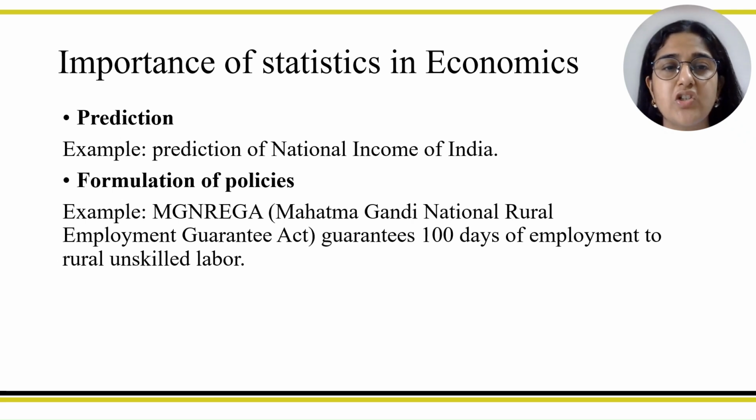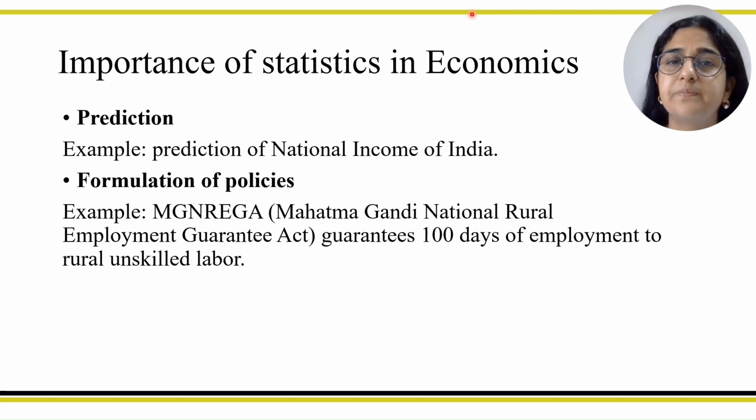Next is formulation of policies. Once the government understands an economic problem, then it can formulate policies to mitigate that problem. For example, unemployment. The unemployment rate is 5.5% in India. Now, the government will do something to reduce that unemployment rate. So, one of the policies is MGNREGA, Mahatma Gandhi National Rural Employment Guarantee Act. This MGNREGA guarantees 100 days of employment to rural unskilled labor.